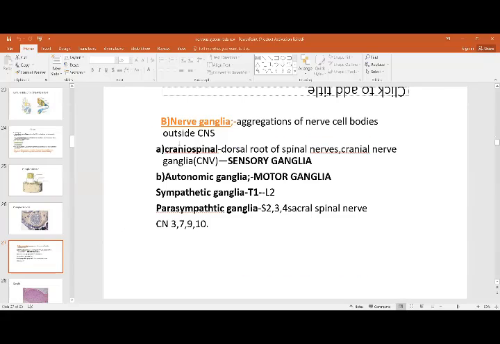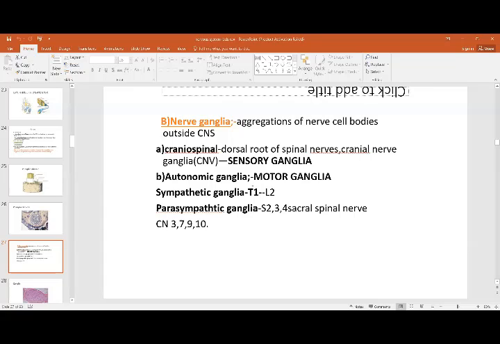Then the other tissue in the peripheral nervous system, other than the fibers, is the ganglia related with these nerves. These are aggregations of small nerve cell bodies outside the central nervous system. Ganglia is always a collection of nerve cell bodies, and the tracts, fibers, or columns, the white matter, are the nerve fibers. So one type of ganglia is your craniospinal ganglia, which is present in the dorsal root of the spinal nerves and cranial nerves. These are the sensory ganglia.